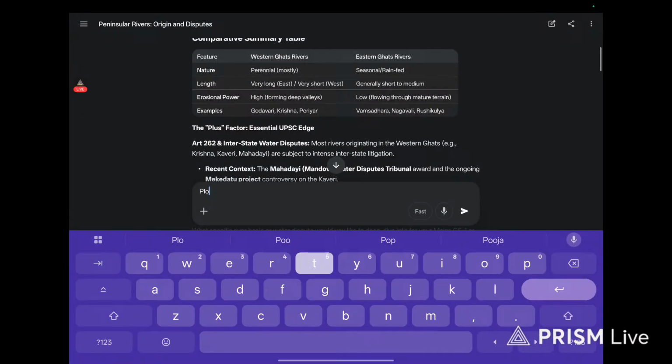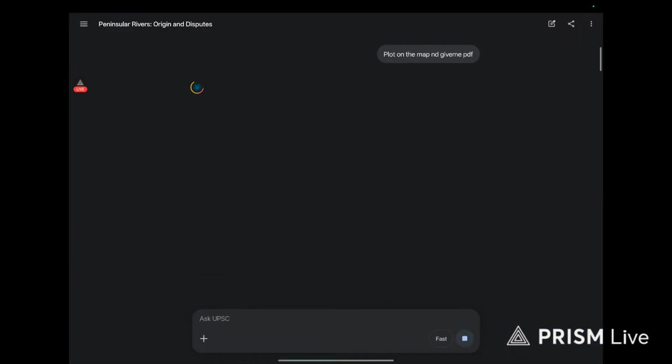Let's tell it to plot on the map and give me a PDF. Okay, let's see what response we get from Gemini. It would be better if it is plotted on the map. It would be easier for me to understand as well.